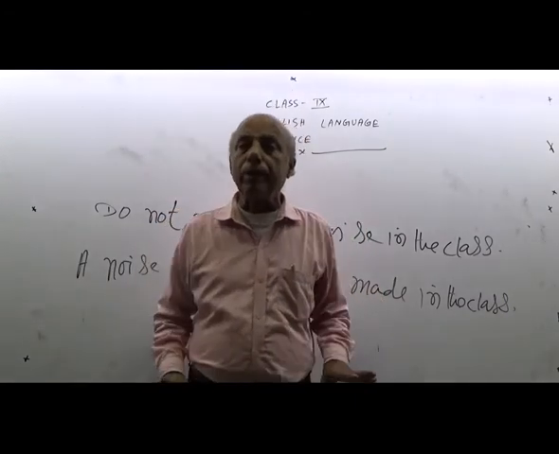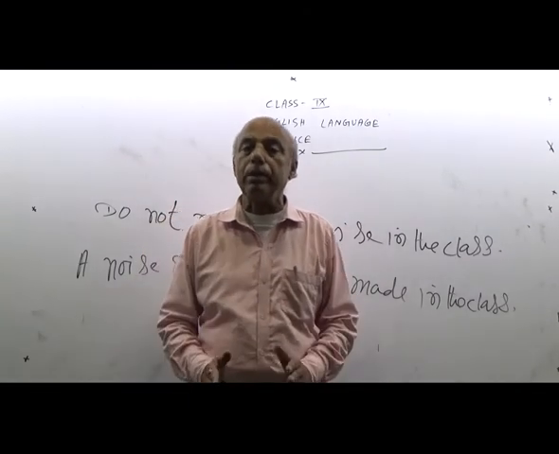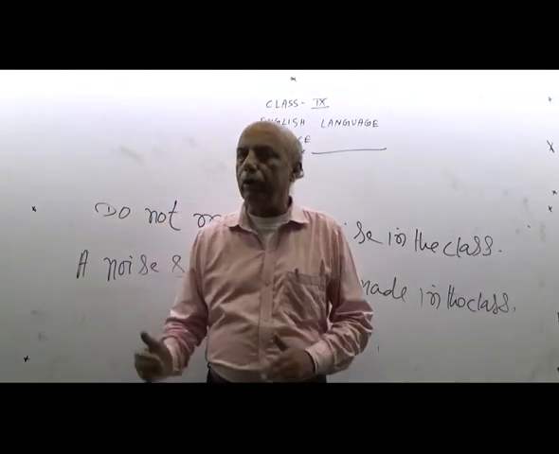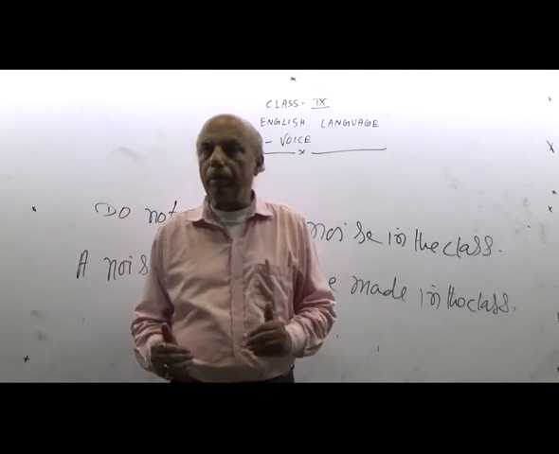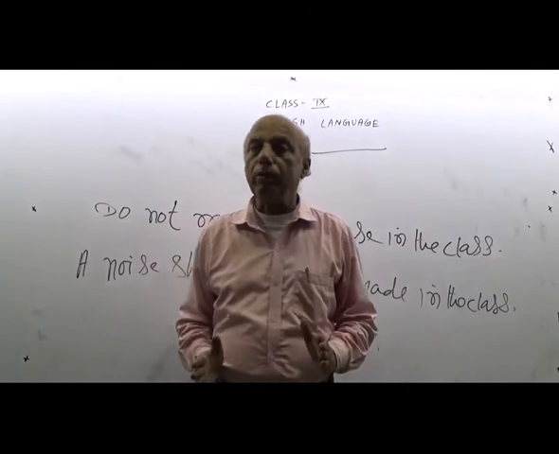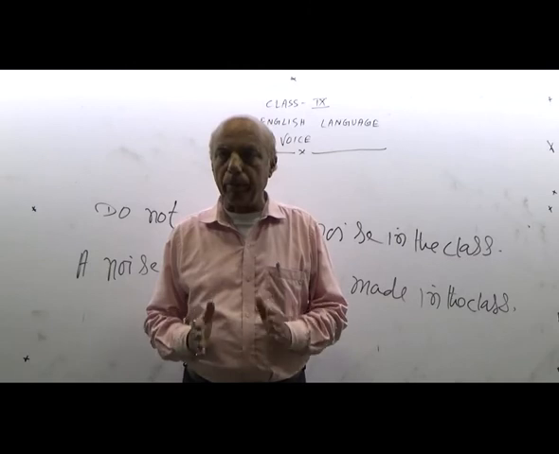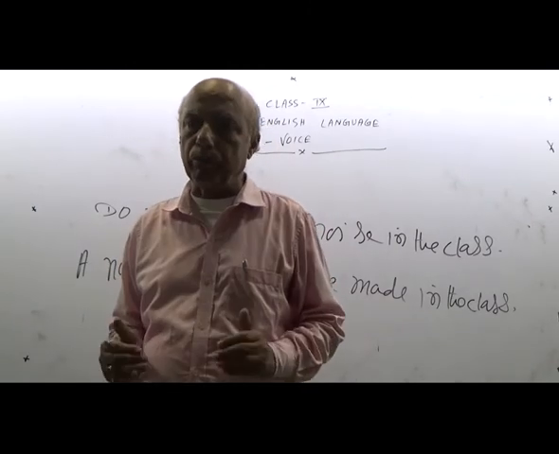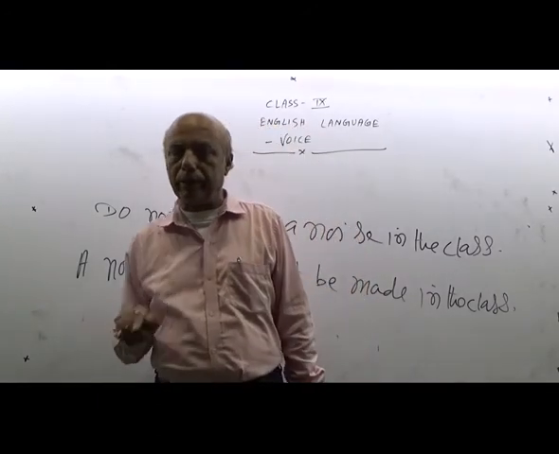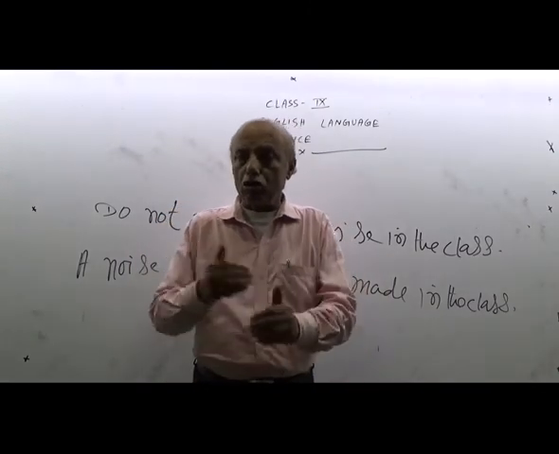V3 is always used in the passive voice. V3 means the third form of the verb. As for example, go, went, gone. Go is V1, the first form of the verb, and gone is the third form of the verb. So it should be in our mind that V3 means the third form of the verb, also known as past participle, used in the passive voice, and by is used before the changed object. And thereafter we have to go through solving the examples.